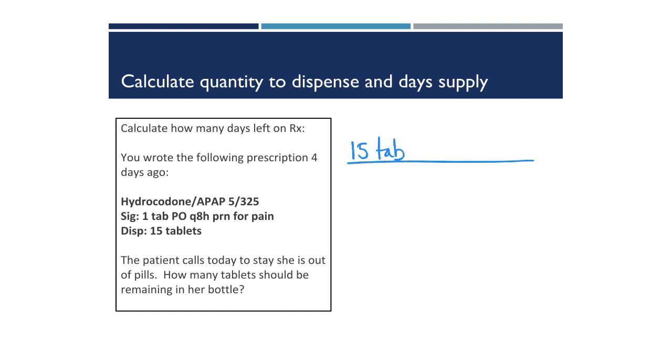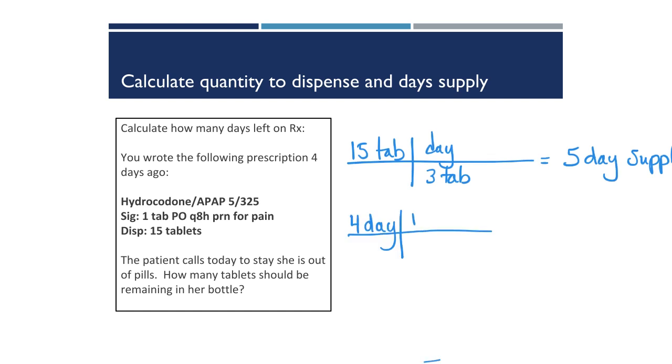Well, we dispensed 15 tablets. She was supposed to take 3 tablets per day. So the day supply that we wrote on the prescription is a 5-day supply. Now, she's calling 4 days into her prescription. If she were taking 3 tablets per day, then 12 tablets would have been taken thus far.